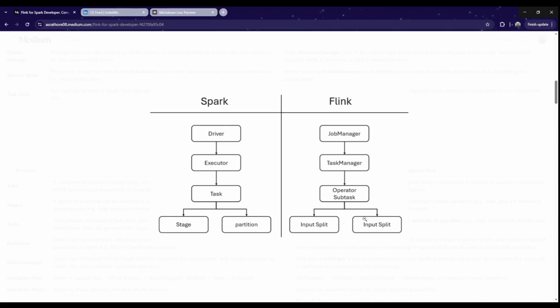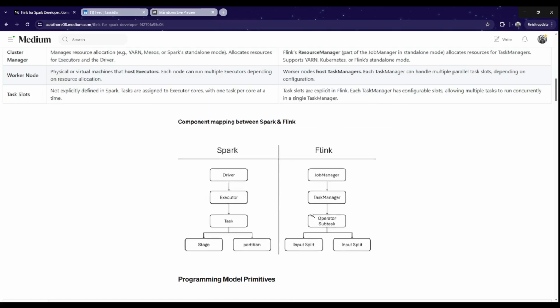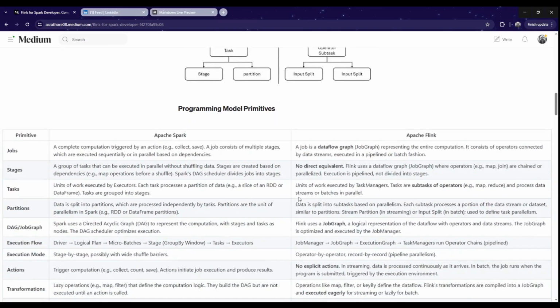So input split is a part of the input data that has come, so that it processes that particular data. So this is how it's all refined. There is no stage per se in Flink. The reason is that Spark does stage split to manage the shuffle and movement of data. But Flink being a real-time engine, it always moves data from one task to another task. So there is no split of stage happening in Flink. So that's one major difference.